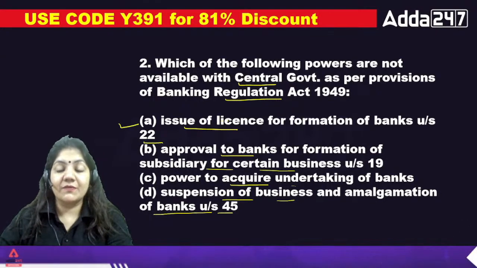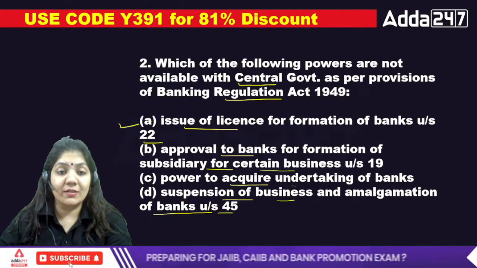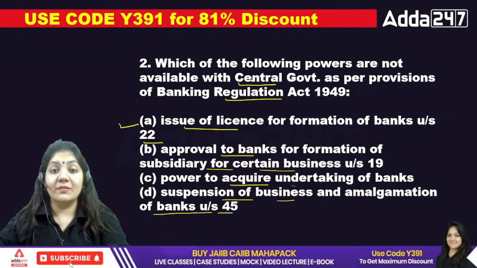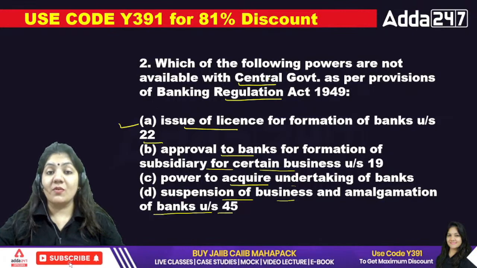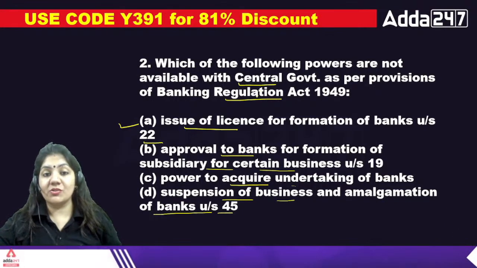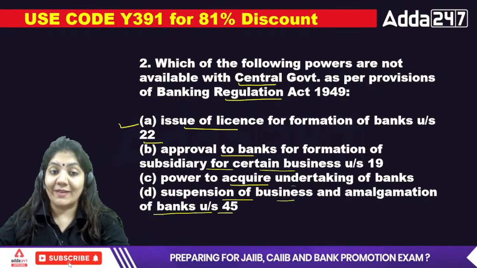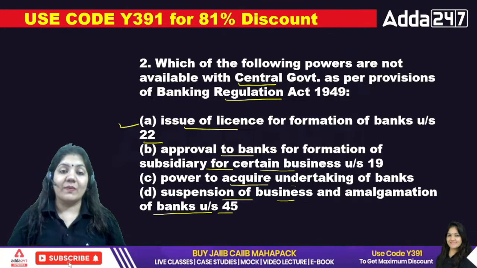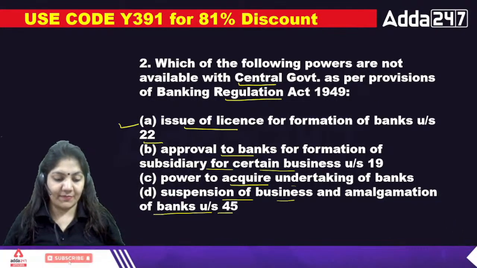Issue of license for formation of bank. This is not the exact one, because section 22 is not covered under the C. The question is which of the following is not available with the central bank. So issue of license, that is absolutely right, because that power is only in the hands of the Reserve Bank of India. So that's why A is the right answer.